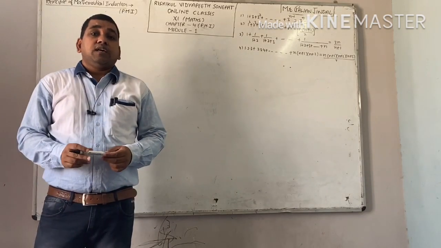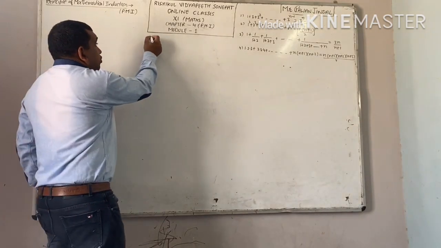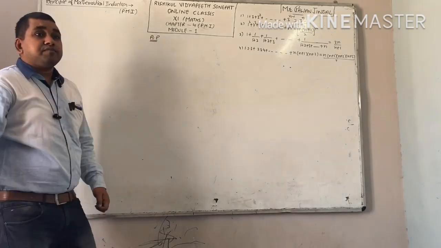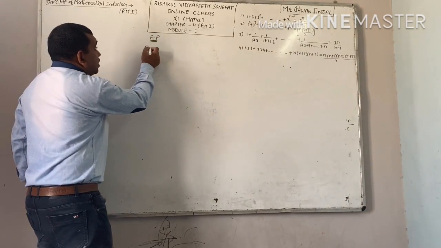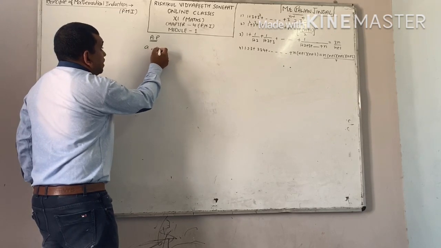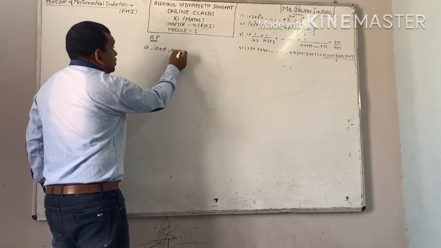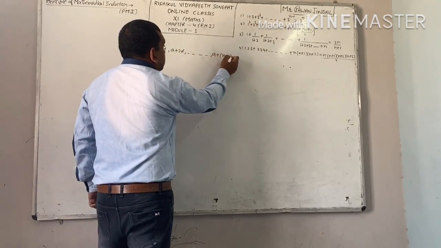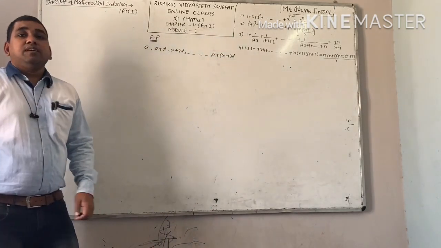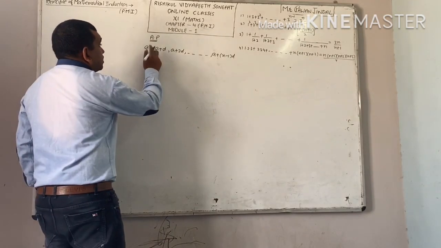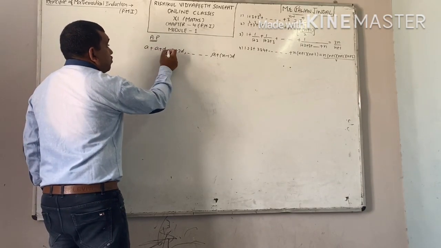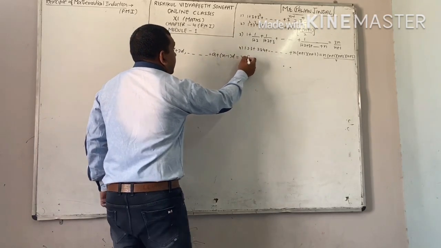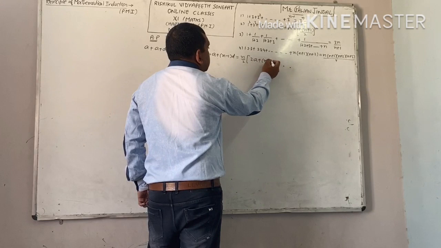Now, students, you have learned a topic in your previous class, AP, arithmetical progression, and you know what is AP? A, A plus D, A plus 2D, and so on, up to A plus n minus 1 into D. This is your AP. And if you want to find out the sum of all n terms, you know the formula also, n by 2 into 2A plus n minus 1 into D.